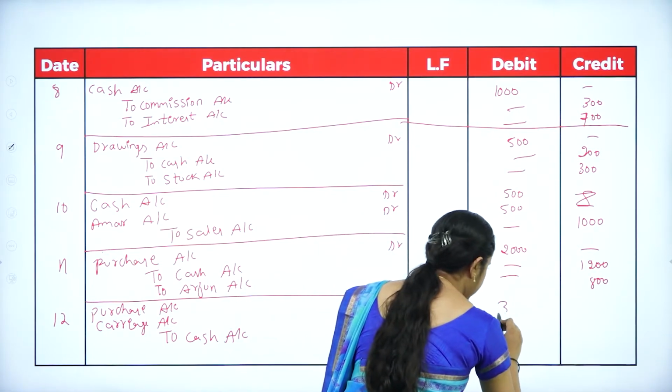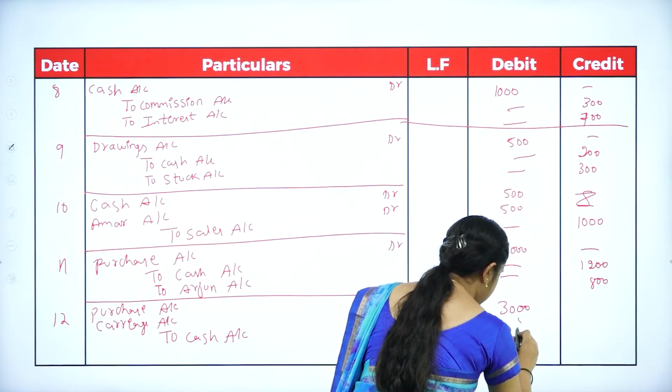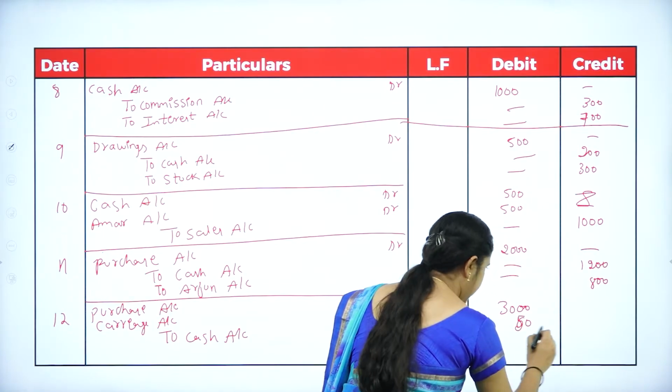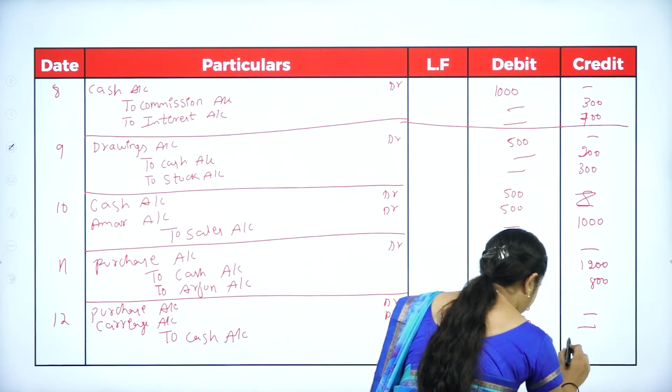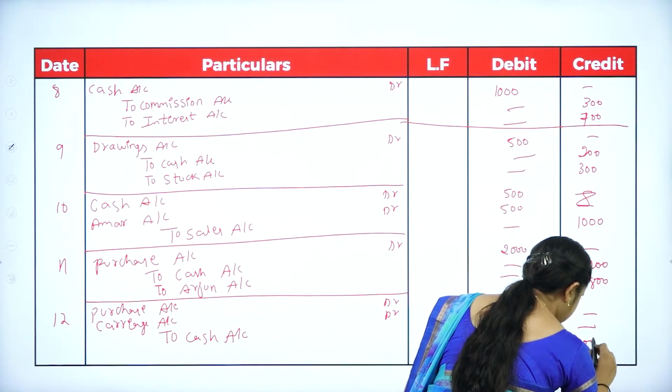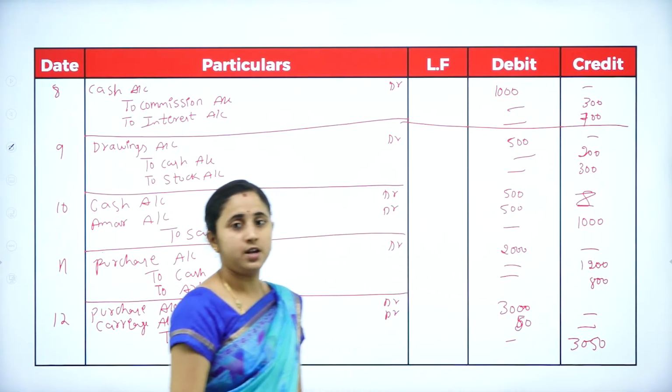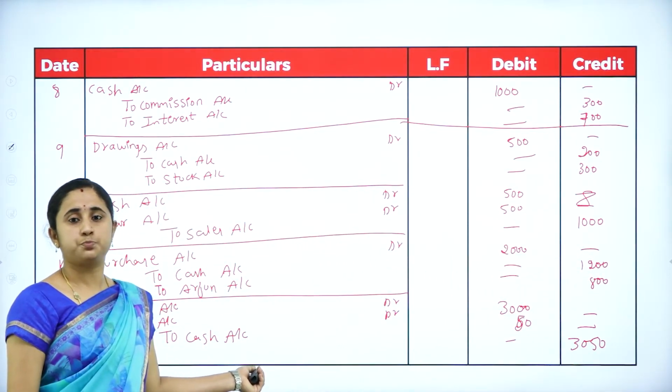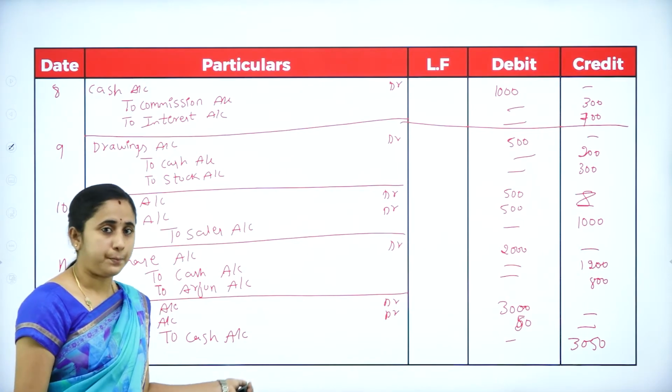You'll pay 3,000 for purchase and 50 for carriage. In total, you'll pay 3,050. So, you'll write narration being goods purchased and carriage paid.